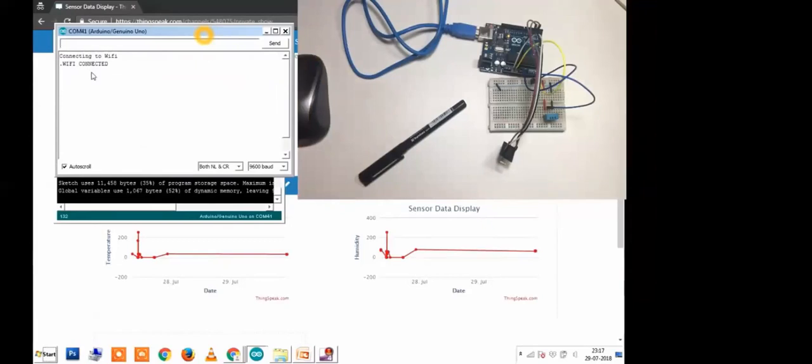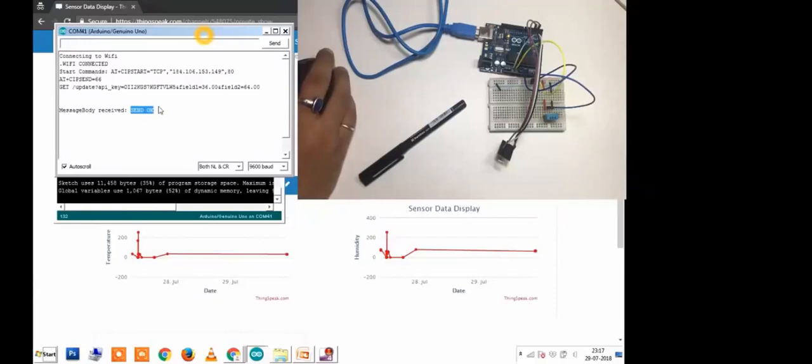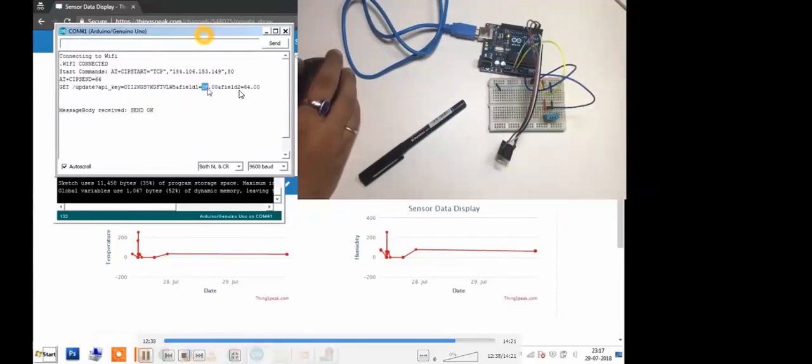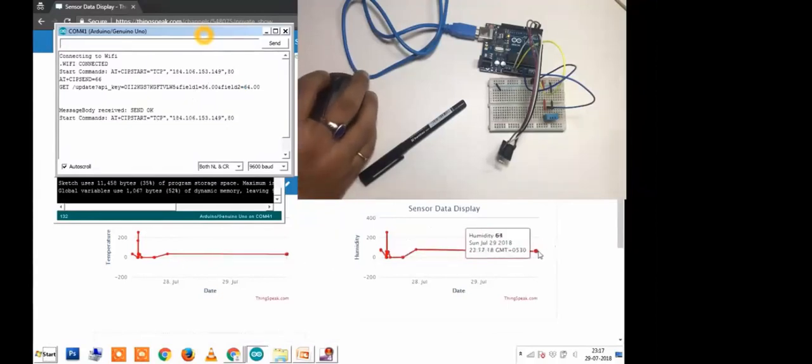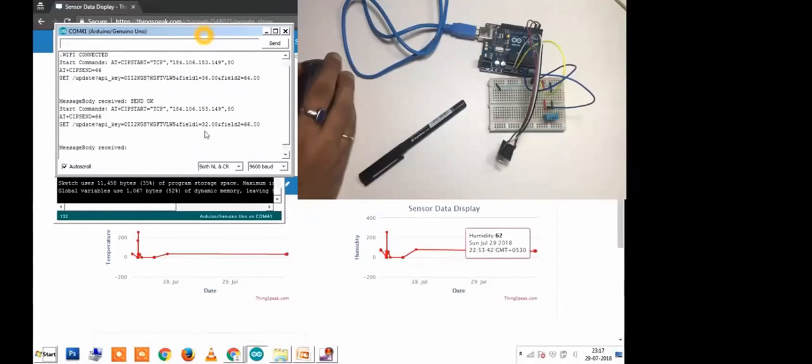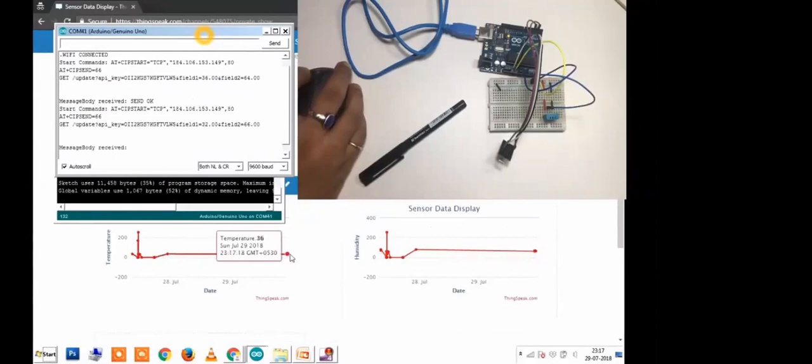So after some time, it is going to sense the data and issue the AT command to send the data of humidity and temperature. In my case, field1 shows the value 36, the temperature is 36 and the humidity is 64. So this is showing the value 36 on the cloud and 64 there. The second reading is 32 and 66.